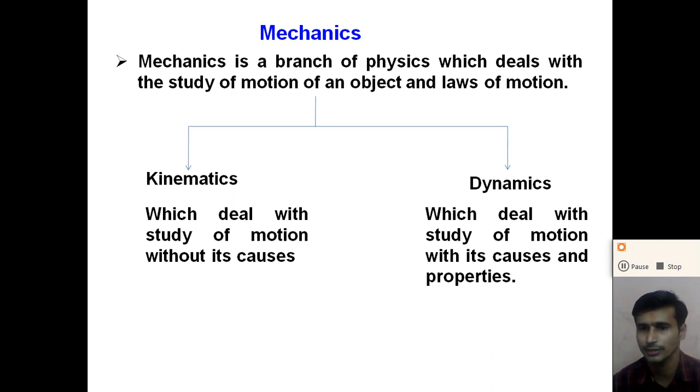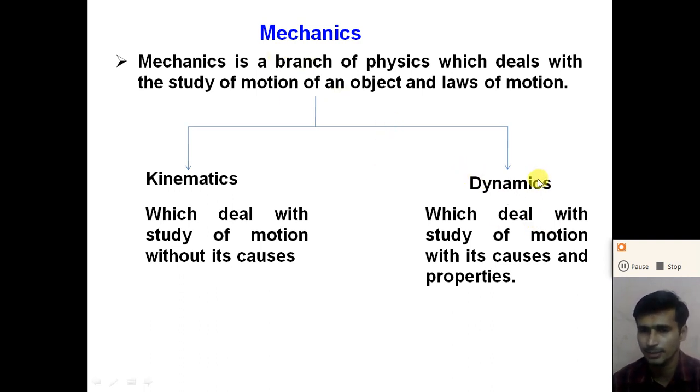Without its reason. So what do we study in the kinematics branch? In kinematics we define the basic physical quantities regarding motion like path length, displacement, speed, velocity, acceleration. All the basic physical quantities regarding the motion of the object we will study in this kinematics branch.